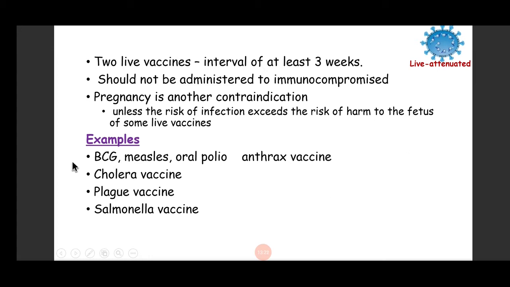Examples of live vaccines: BCG, measles, oral polio, anthrax vaccine, cholera vaccine, plague vaccine, salmonella vaccines. There are live vaccines available against all these diseases. These are some of the examples. And against, for example, cholera and salmonella, there are vaccines which are kill vaccines also, or subunit vaccines also. But I'm here using them as an example of live vaccine.